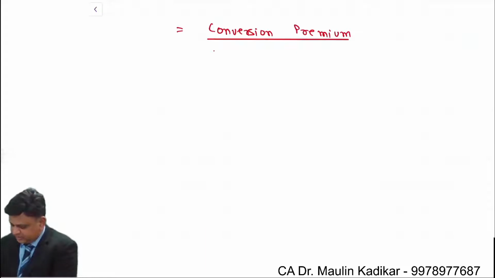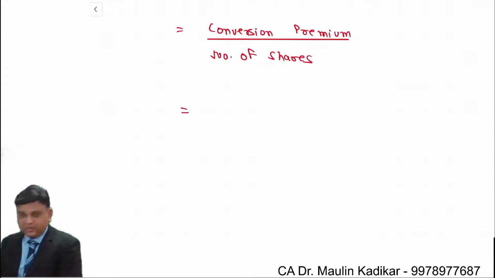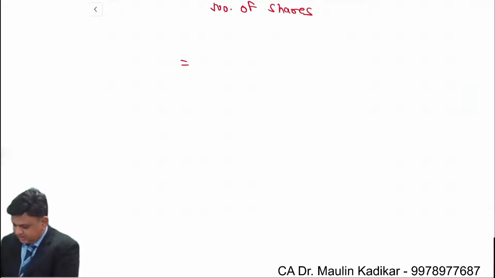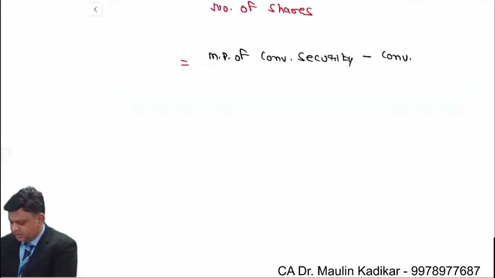So divided by the number of shares. So what is the conversion premium? We can say that it is market price of convertible security minus conversion value, divided by the number of shares.